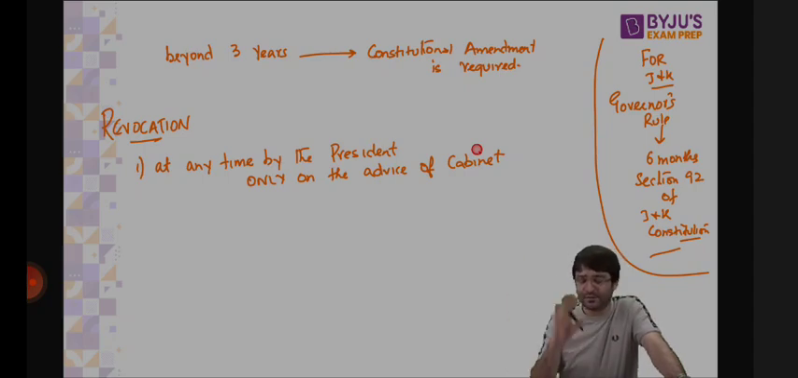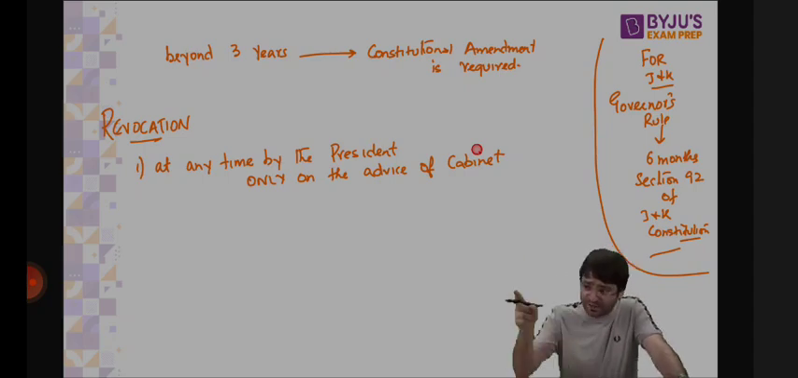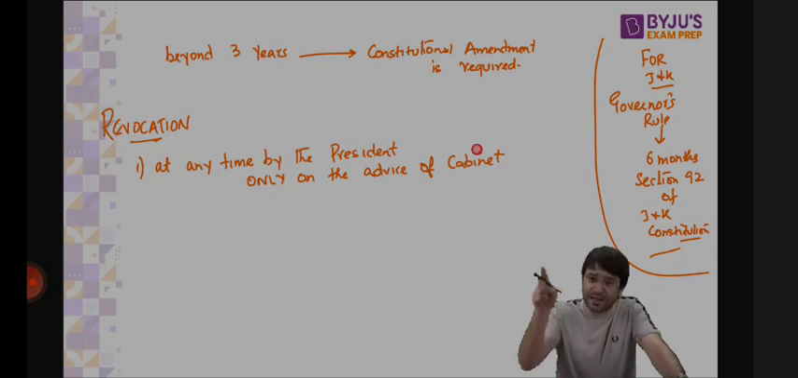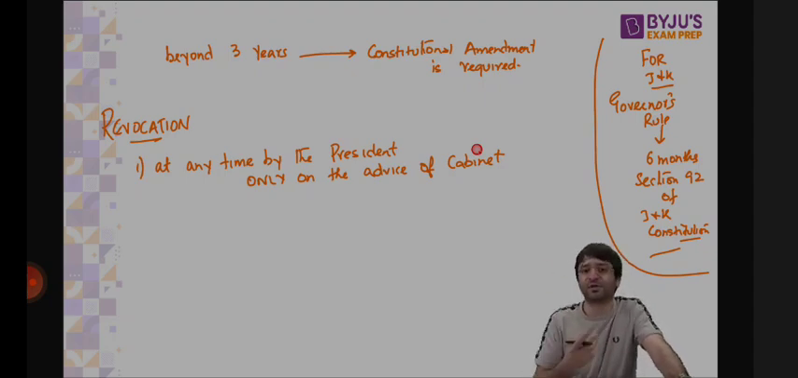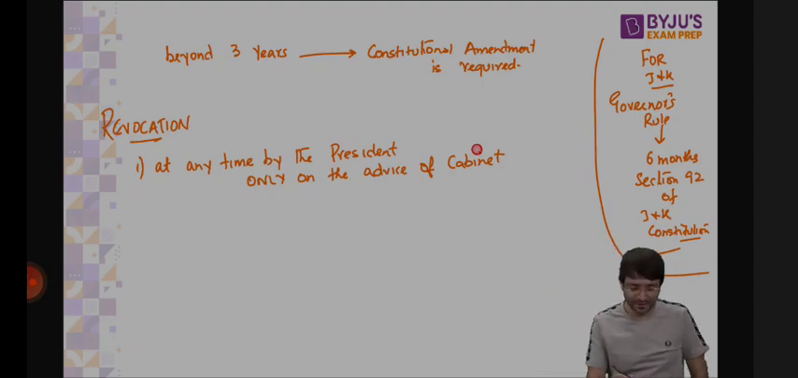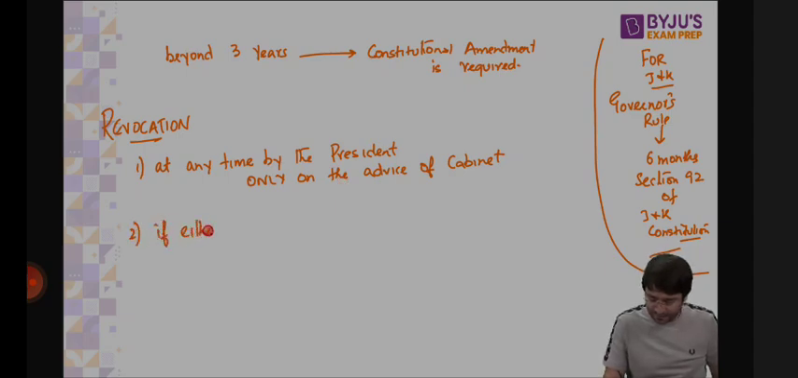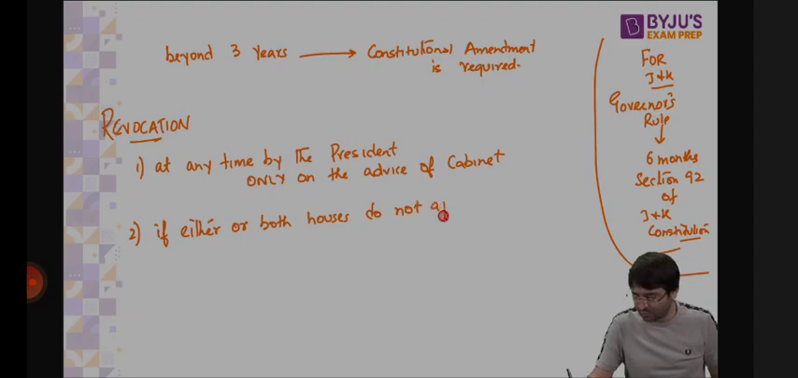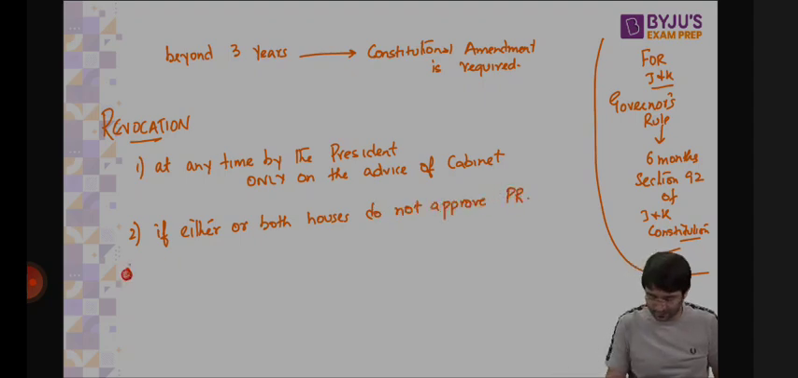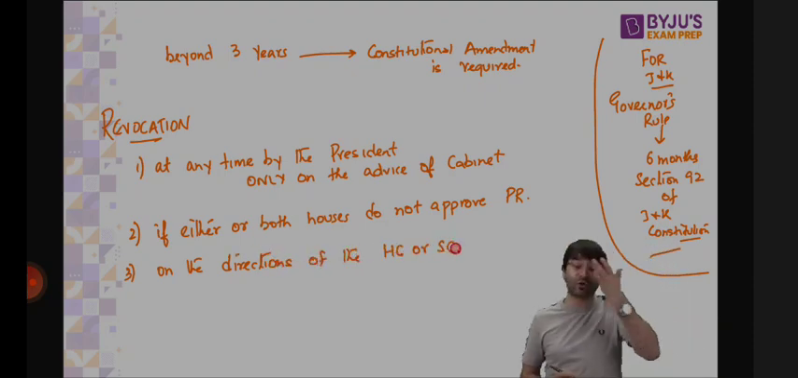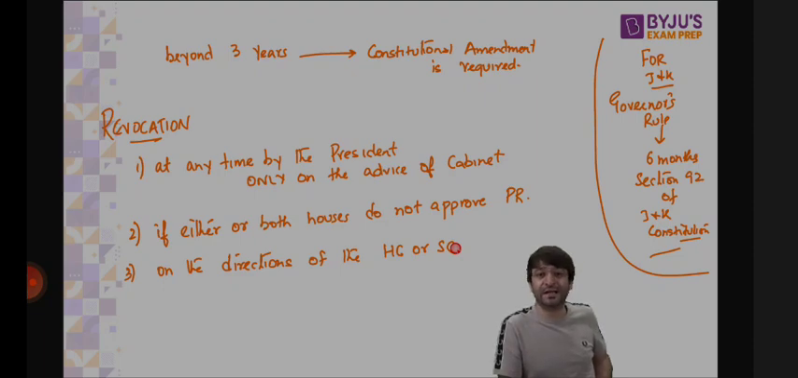President's rule is imposed by the president on the advice of the cabinet. President's rule can be revoked by the president only on the advice of the cabinet, not on her own. There is no discretion when it comes to president's rule for the president of India. It can be revoked if either or both houses do not approve president's rule. It can be revoked on the directions of the court. If the High Court or a Supreme Court says that this president's rule was not needed, it was illegally, arbitrarily applied, president's rule can be revoked. Clear? So what is president's rule basically?